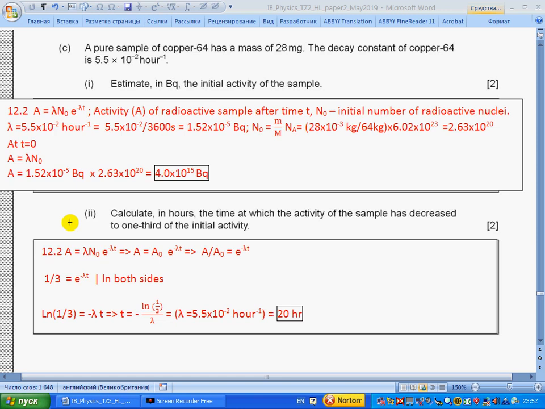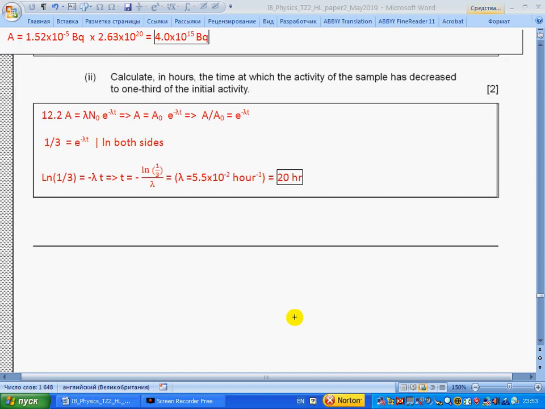Calculate in hours the time at which the activity of the sample has decreased to 1/3. So activity is given from section 12.2 by this formula. It becomes A over A0 at some time, and it becomes 1/3 at some unknown time. If we take the logarithm of both sides and rewrite for time, we get minus the logarithm of 1/3 over lambda, so it will be 20 hours. This finishes the paper. Thank you for your attention.